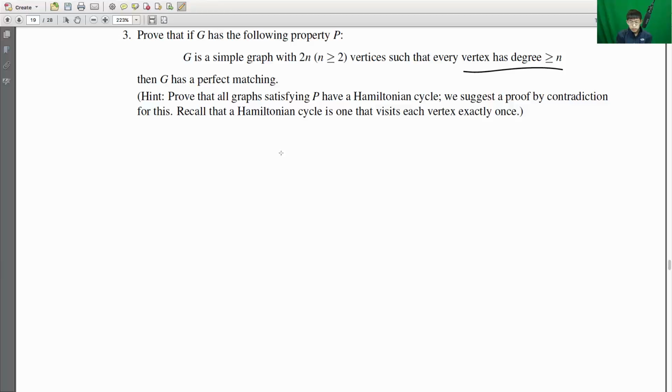So a Hamiltonian cycle is a series of edges which visits each vertex exactly once. So we could visualize it like this, and since there are 2n vertices, this Hamiltonian cycle is also going to have 2n edges. And the perfect matching is just given by taking every other edge in the Hamiltonian cycle. So that gives us our Hamiltonian cycle implies perfect matching.